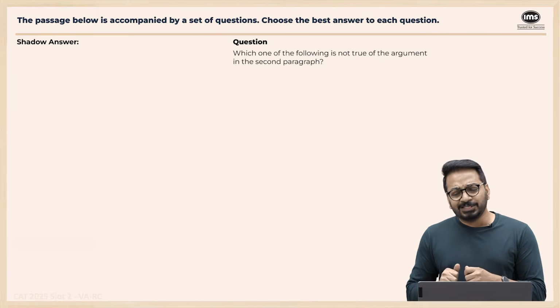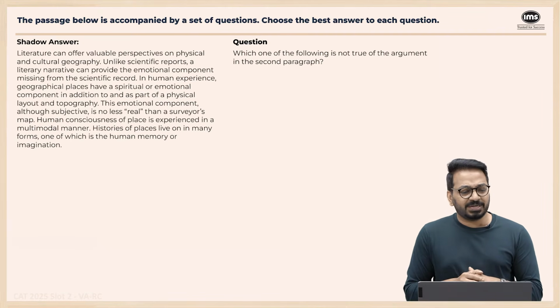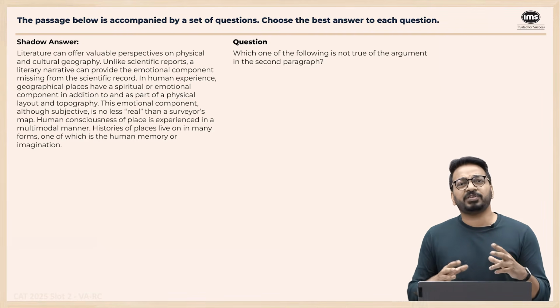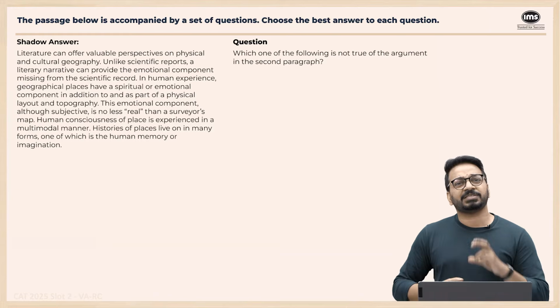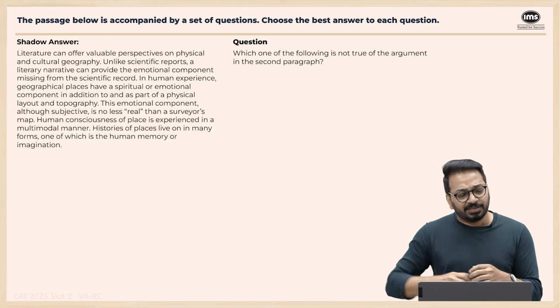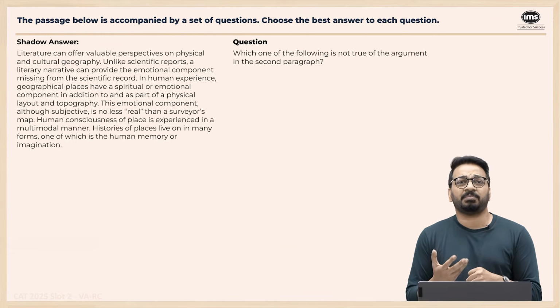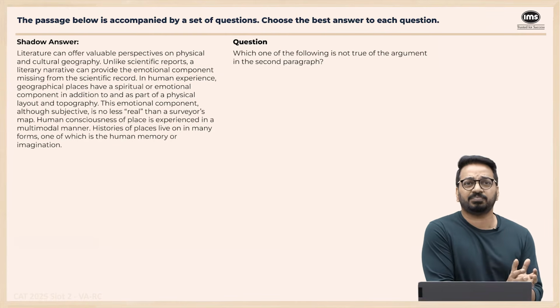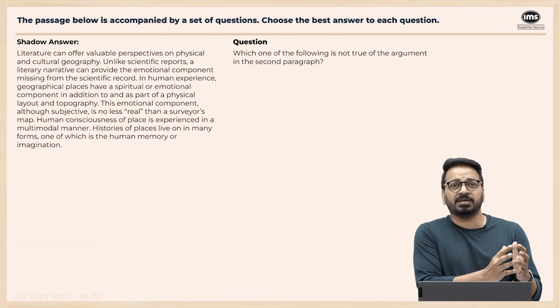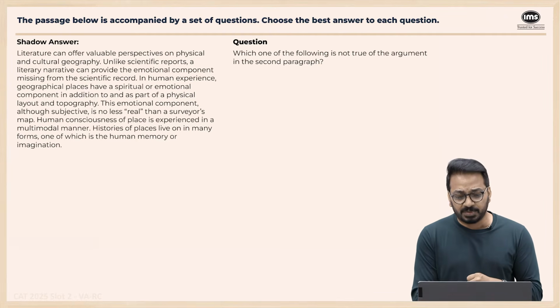Which of the following is not true of the argument in the second paragraph? What is the argument in the second paragraph? Literature can offer a valuable perspective on this thing. Scientific reports give only this. This gives us everything else about it, right? There is an emotional component which is no less real than a surveyor's map. It's saying that science gives us a physical or a statistical understanding of a place. Books give us the emotional understanding of a place.